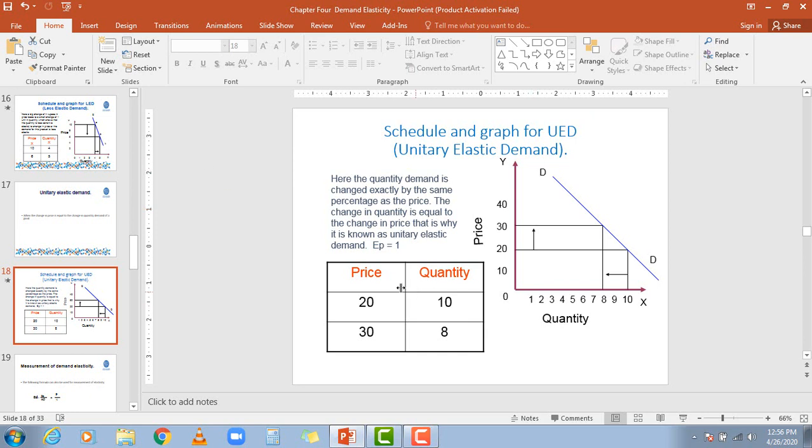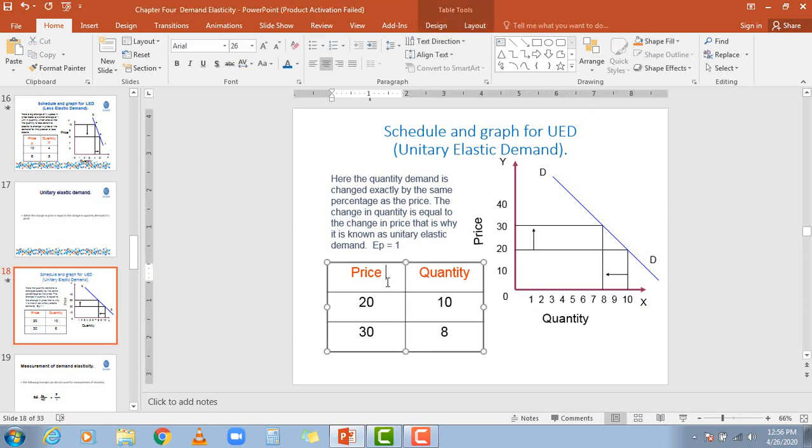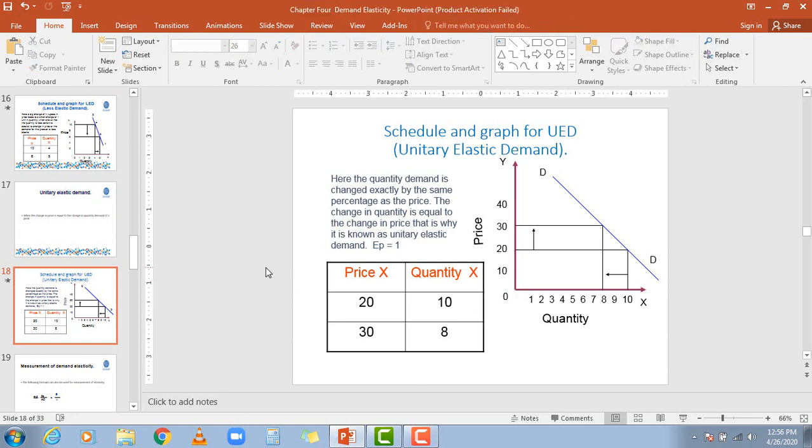Okay, now this is the table which will represent the unitary elastic demand. Now look, if the price level is 20 for commodity X, the quantity of X is 10. Now if there is a change in the price level, meaning the price increases from 20 to 30, the quantity demanded falls from 10 to 8. Later we will measure the percentage change with the help of a formula.